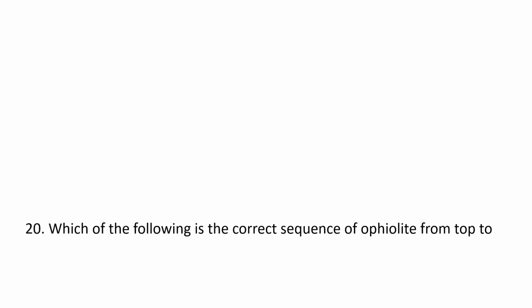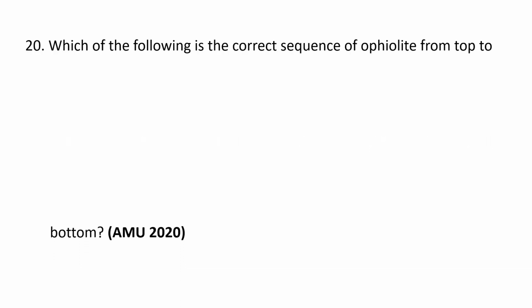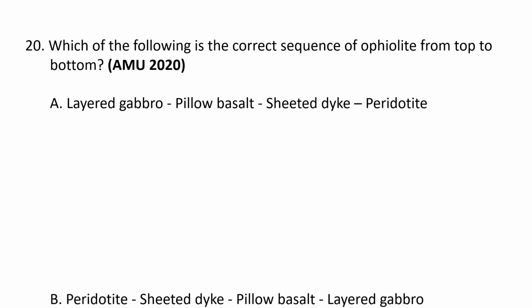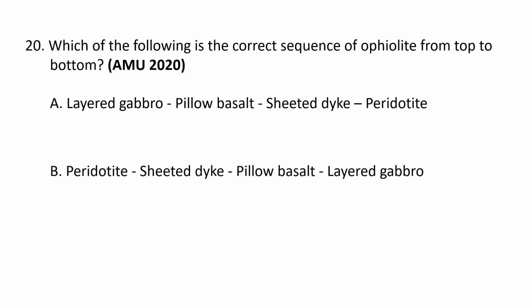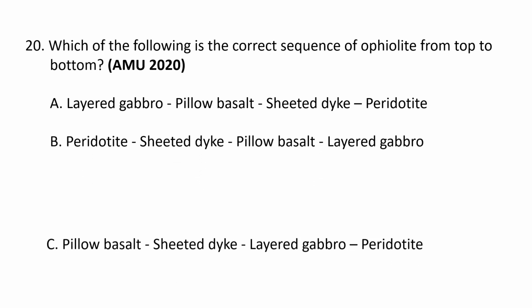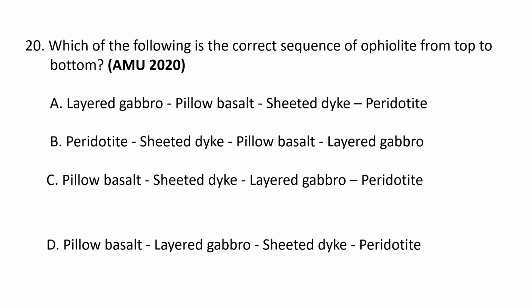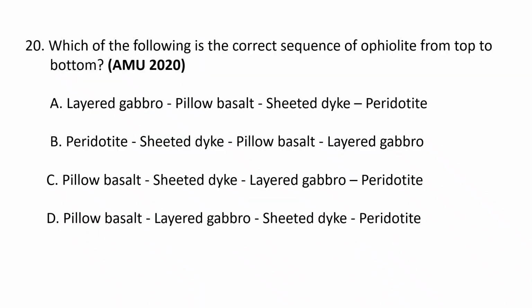Next question. Which of the following is the correct sequence of ophiolite from top to bottom? The options are A. Layered gabbro followed by pillow basalt, sheeted dikes and peridotite. B. Peridotite followed by sheeted dike and pillow basalt and layered gabbro. C. Pillow basalt, sheeted dikes followed by layered gabbro and peridotite. And D. Pillow basalt, layered gabbro followed by sheeted dike and peridotite.